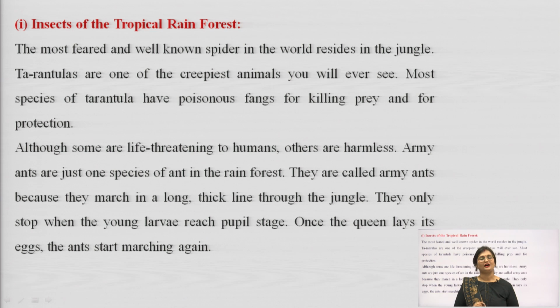Army ants are just one species of ant in the rainforest. They are called army ants because they march in long, thick lines through the jungle. They only stop when the young larvae reach the pupal stage. Once the queen lays its eggs, the ants start marching. These ants are extremely predatory. Apart from these creepy animals, the tropical rainforest contains a large number of fauna. Hence, it is essential to conserve these forests.